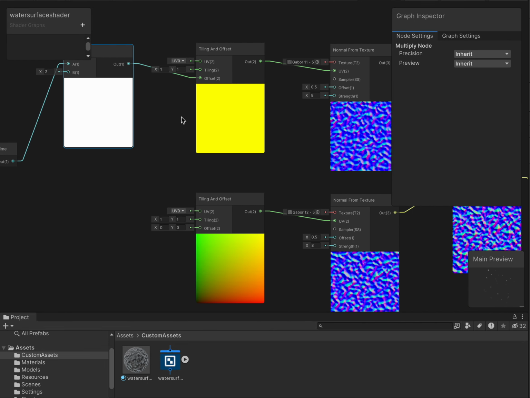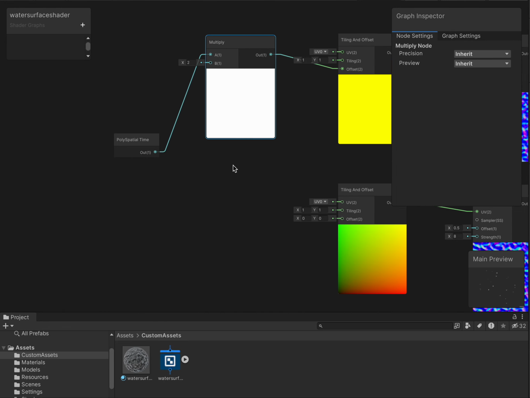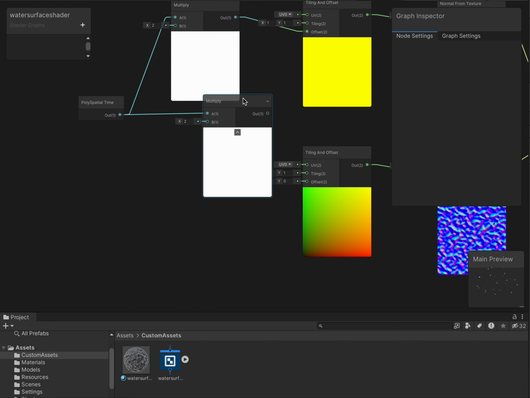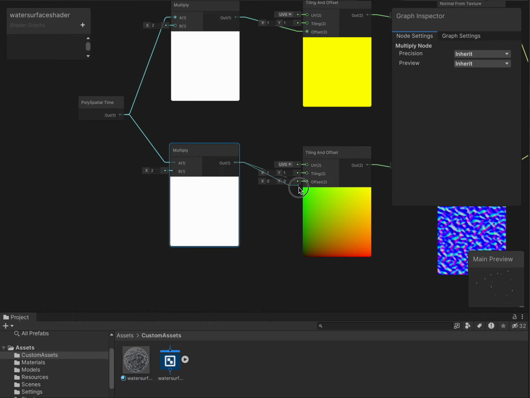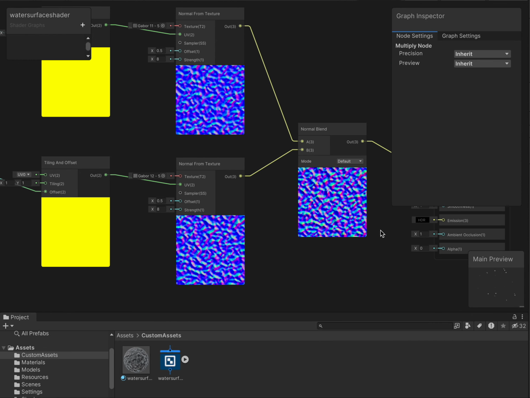And you see right now, I don't have to do anything, and it's just going ham. We're going to duplicate this over here, and the second one, we're just going to put it to the offset, and they're both moving in the same direction. And this is kind of the final output.